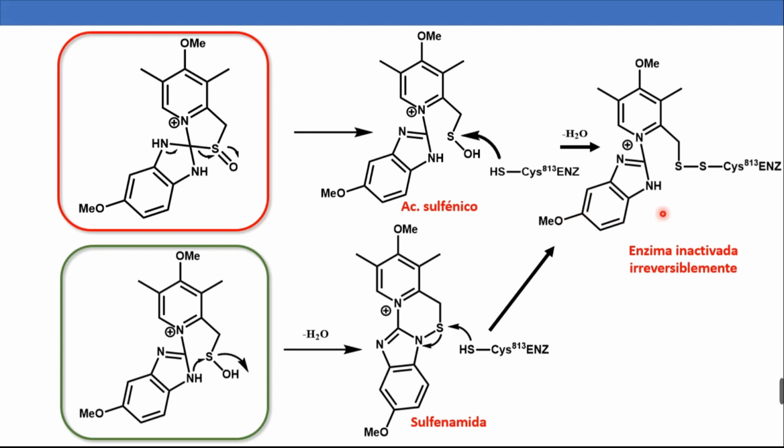On the other hand, this nitrogen of the benzimidazole intramolecularly attacks the electron-deficient sulfur atom of the sulfenic acid group to generate a cyclic structure known as sulfenamide. The sulfur of the sulfenamide is also electron-deficient and has the same ability to form the disulfide bond with the cysteine residues of the enzyme. When this happens, the sulfenamide ring breaks, and the adduct formed with the enzyme is the same as that formed with the sulfenic acid derivative.